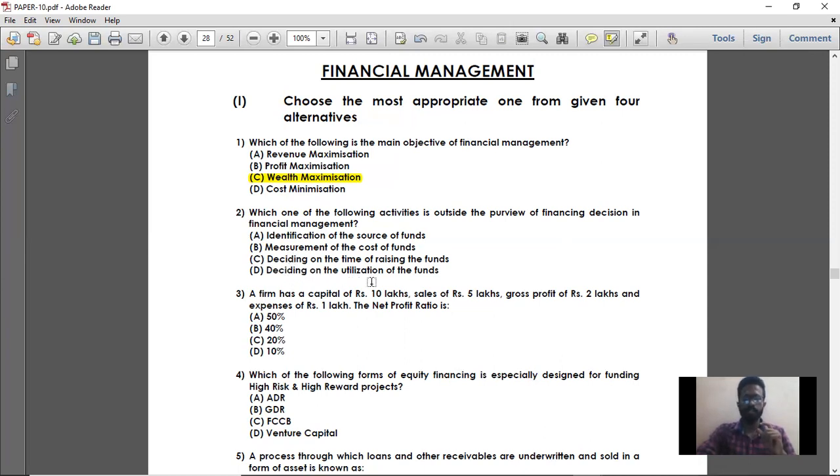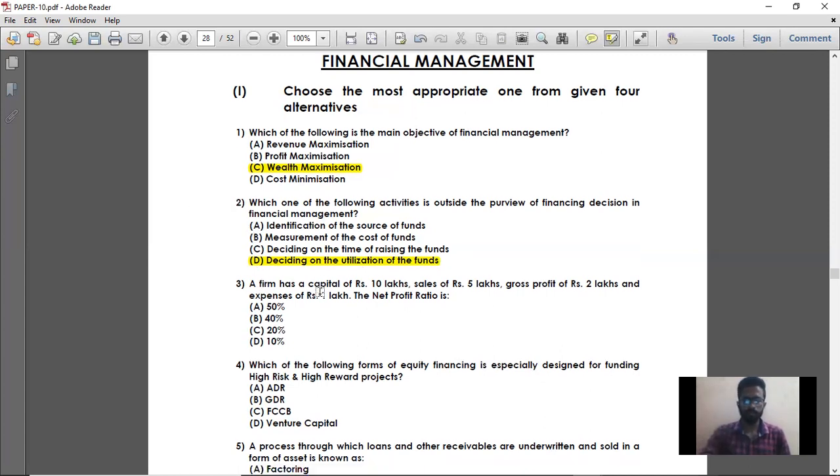The last is deciding on the utilization of funds. See, utilization of funds is basically an operating and investing activity. It is not a financing activity. Procuring your funds at low cost is your financing activity, and utilizing the funds can be of two kinds. One is operating activity, that is, for running the business. The other is investing activity, that is, investing the funds which have been procured. So deciding on the utilization of funds is not a financing decision. It is an operating or investing decision. So for question number 2, option D is the right answer.